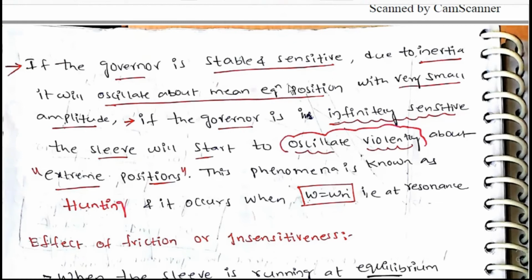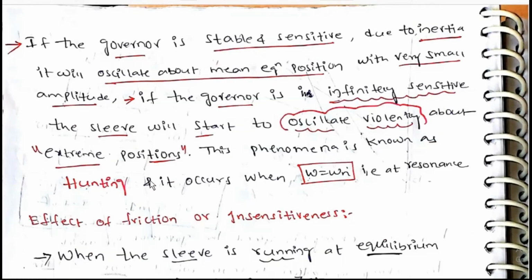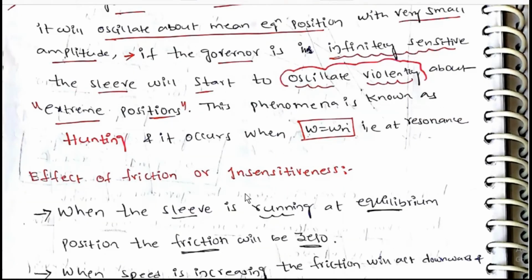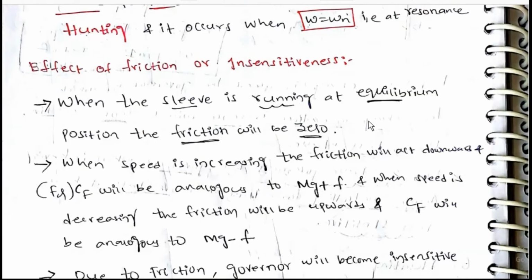Stable and sensitive due to inertia, amplitude will be very small. If the governor is infinitely sensitive, it will start oscillating violently about extreme positions, then hunting. It occurs when omega is equal to omega n, that is, at resonance.